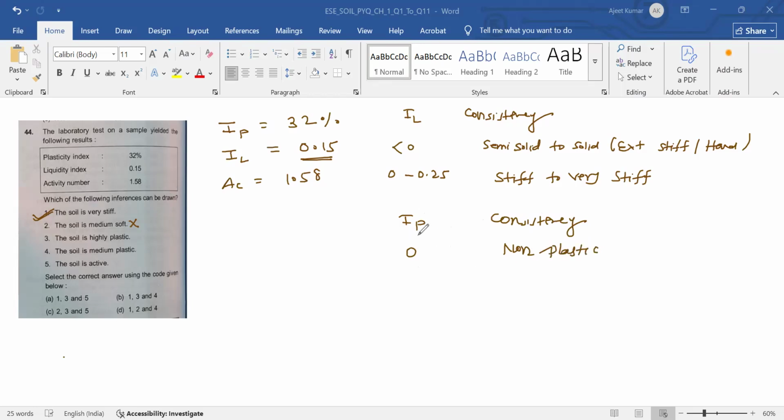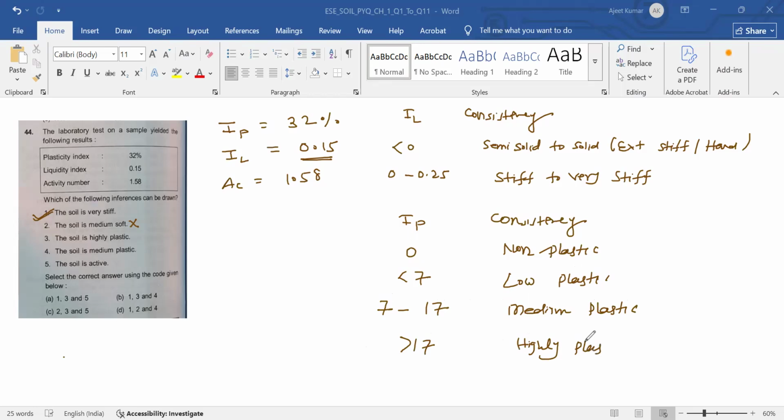IP cannot take negative value; if it happens, then we take its value 0. If it's less than 7, that is low plastic. If it is in between 7 to 17, medium plastic. And if it's greater than 17, that's highly plastic.